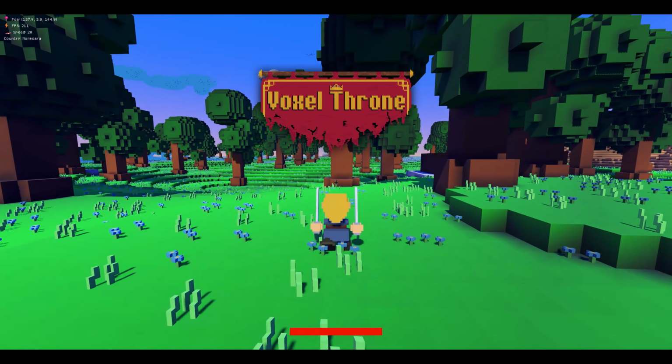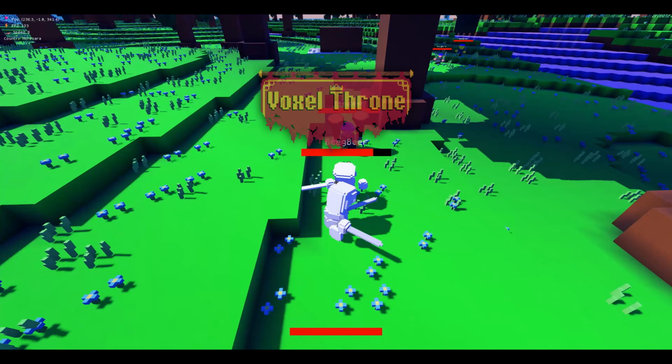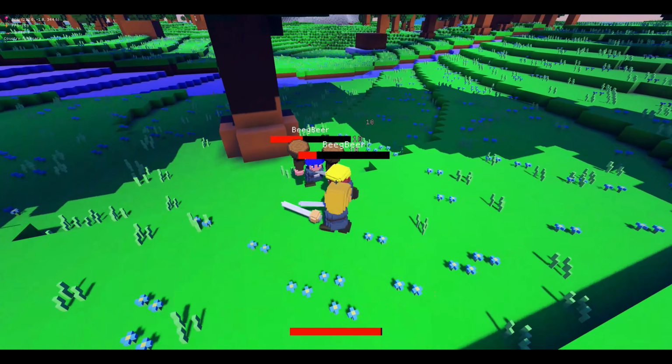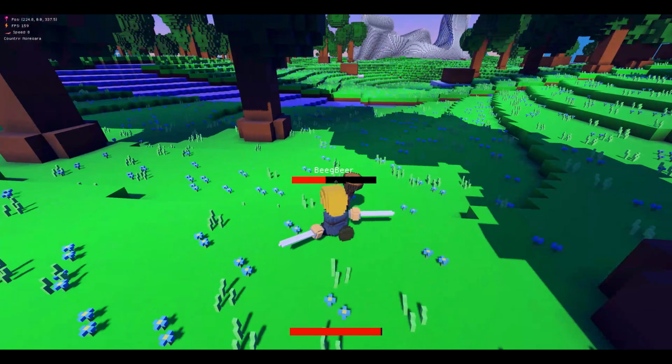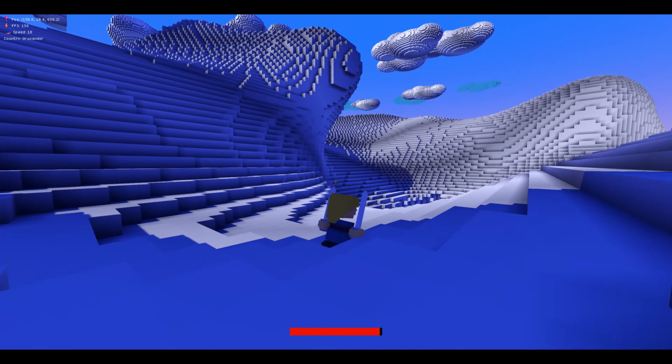Hello everyone, welcome to Voxel Throne, an upcoming indie voxel RPG that I'm developing. The game takes place in a procedurally generated world and is inspired by games like Cube World, Minecraft and Legend of Zelda. You'll explore forests, mountains, deserts, cities and more.